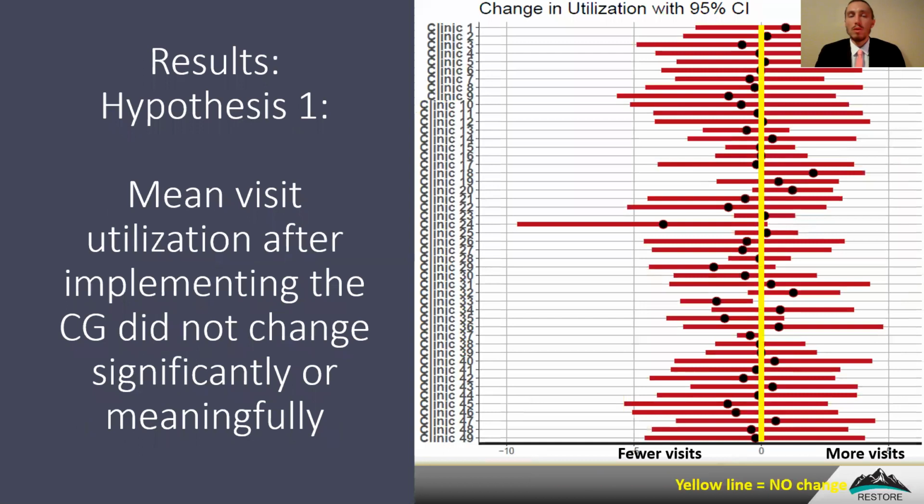Moving now to visit utilization, we have the same schematic as in the prior slide, except that visit utilization is now the outcome variable. You can see that there's no pattern in visit utilization from before to after implementing the care process guideline, with scores mostly hovering around 0. In other words, indicating no change. Visit utilization after implementing the care guideline did not change significantly or meaningfully.